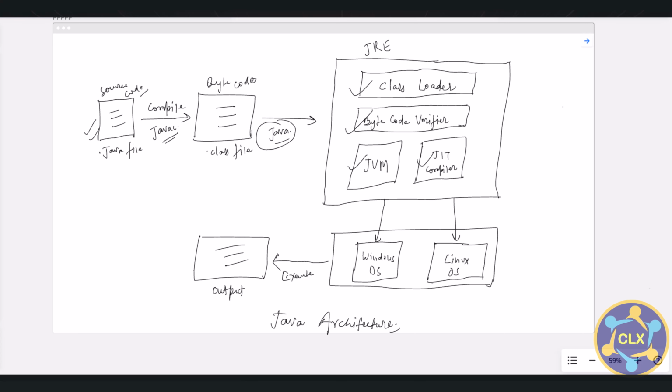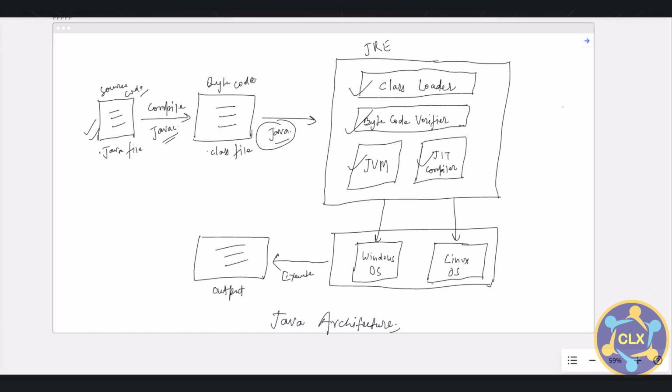Java source code is compiled into bytecode by the Java compiler. Bytecode is not executable code for the target machine; rather, it is object code for the Java virtual machine. This bytecode is stored in a class file. During runtime, this bytecode is loaded and verified, and the JVM interprets it into machine code, which is executed on the machine where the Java program runs. You see here the class loader. The class loader loads all the class files required to execute the program.